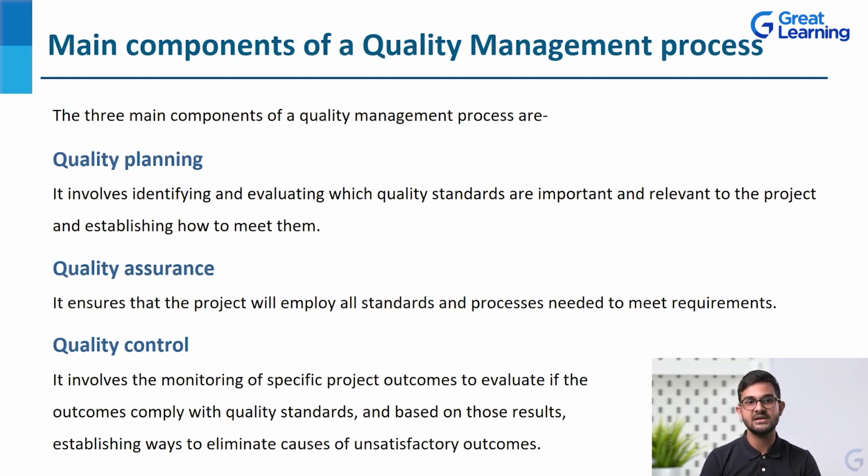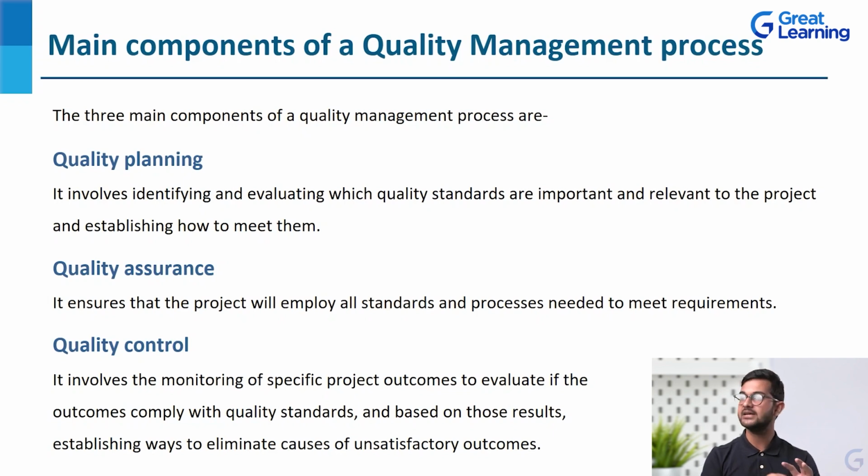Then quality assurance. It ensures that the project will employ all standards and processes needed to meet requirements. We have established the requirements or the expectations in quality planning. But how will you ensure whether the project will employ all those standards, all those requirements or not? That is done by quality assurance. Then the last step is quality control. It involves the monitoring of specific project outcomes to evaluate if the outcomes comply with quality standards, and based on those results, establishing ways to eliminate causes of unsatisfactory outcomes.